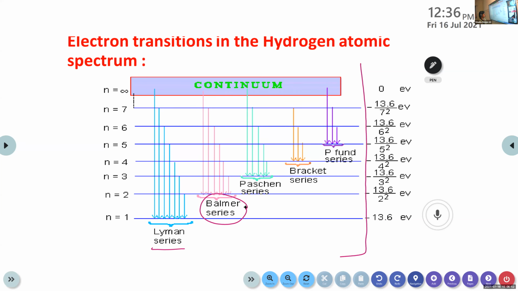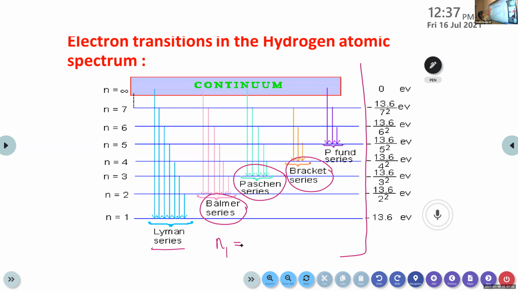Then coming back to n equal to 3 from the excited state, it is known as Paschen series. Coming back to n equal to 4, it is known as Brackett series. So it all depends upon the value of n1. If n1 equal to 1, that is Lyman series, n1 equal to 2, Balmer series.